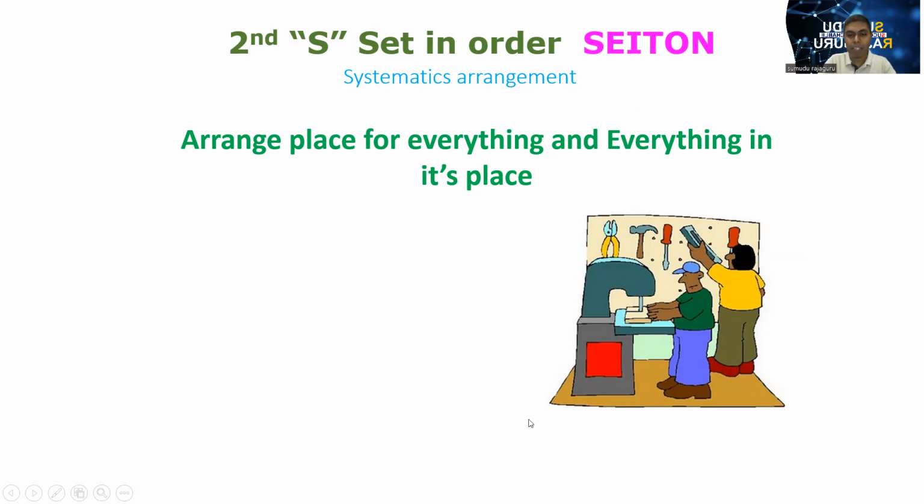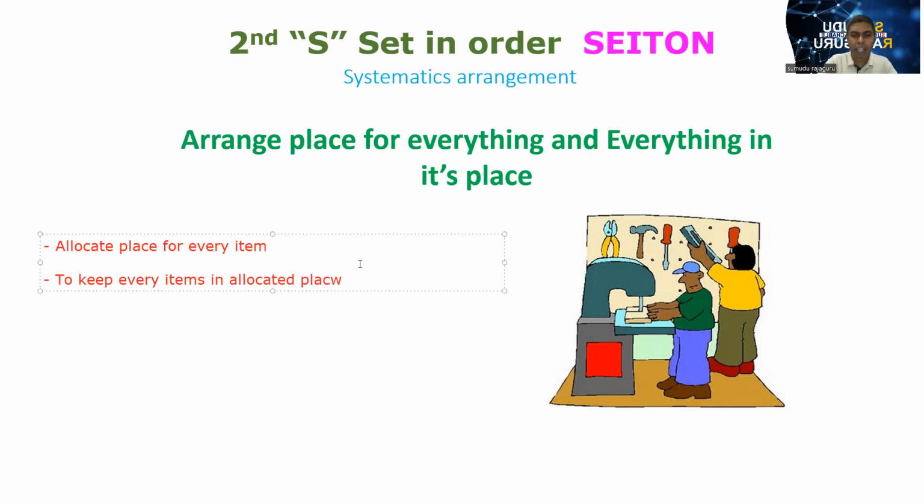As management in the organization, we have to allocate a place for every item. After we allocate a place for every item, we have to train and create discipline to keep every item in its allocated place.